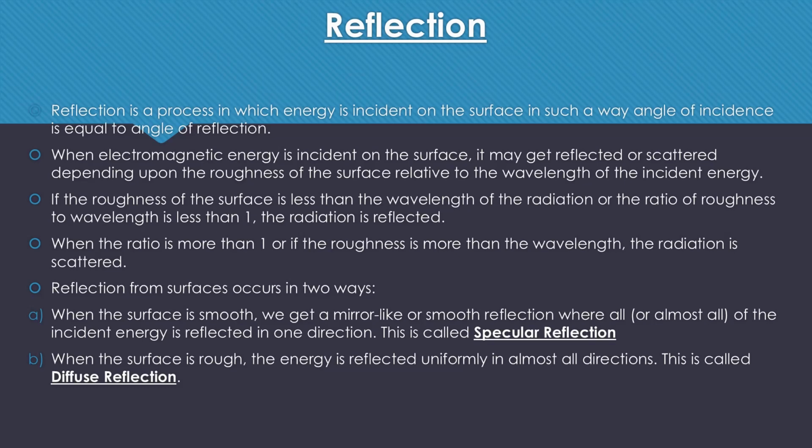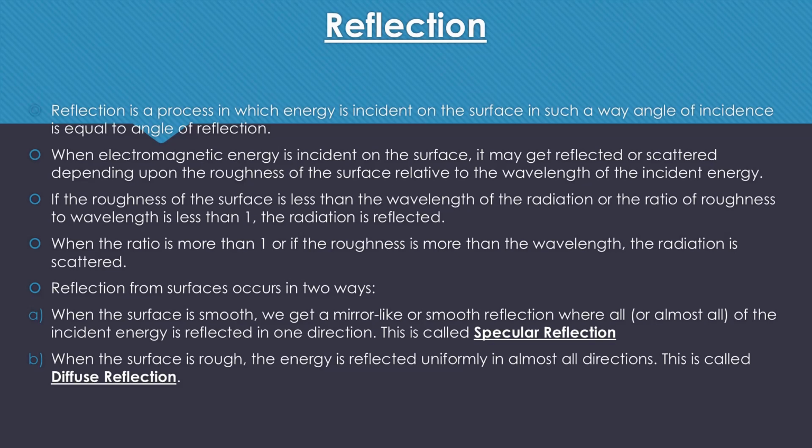Now we will look into the two ways in which reflection takes place: specular reflection and diffuse reflection. Now we will try to define and understand what specular reflection is. When the surface is smooth like a mirror, we get a smooth reflection where all of the incident energy is reflected into one particular direction.